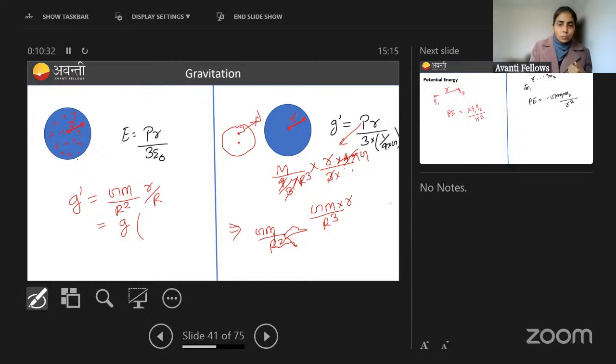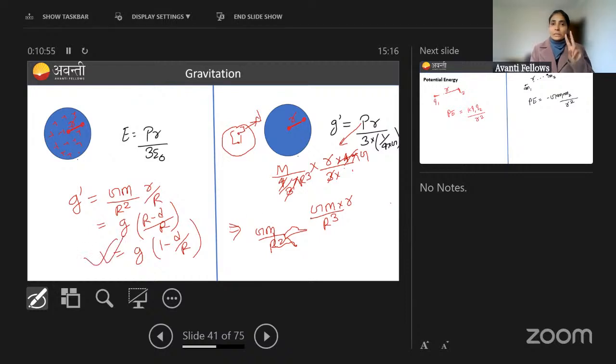This small r can be written in terms of depth d. How? This whole is the radius of Earth. This is small r. So small r can be written as R minus d. So small r I am writing as R minus d divided by R. So now gravitational field at a depth d we are getting, and that is g into 1 minus d by R. So this is another formula.